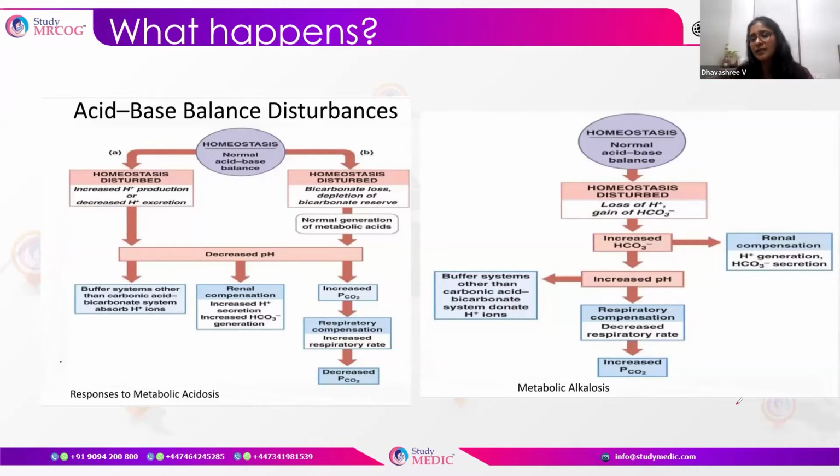The other is renal compensation: hydrogen ions are produced more to compensate, and the HCO3 is secreted more by the kidney, so that there is a reduction in the HCO3 concentration in the blood. So these are the buffer systems which activate when there is a metabolic alkalosis.